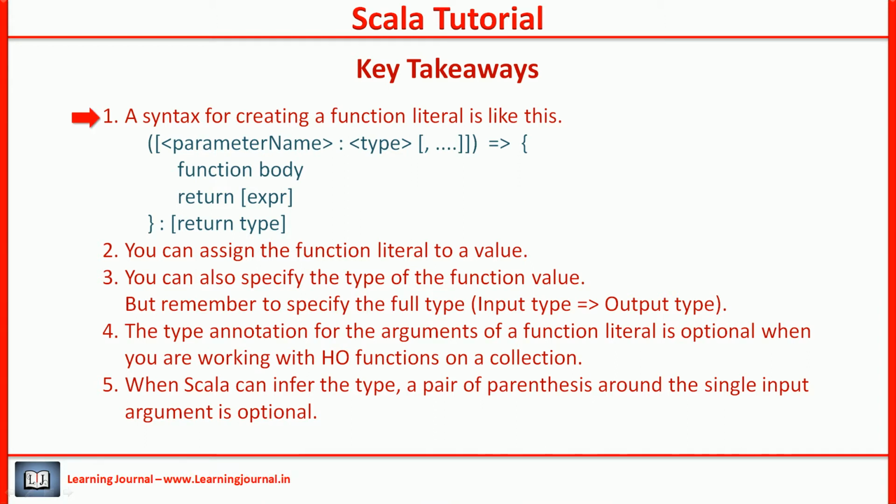A syntax for creating a function literal is like this. You can assign the function literal to a value. You can also specify the type of the function value, but remember to specify the full type, input type and output type. The type annotation for the arguments of a function literal is optional when you are working with a higher order function on a collection. When Scala can infer the type, a pair of parentheses around the single input is optional.